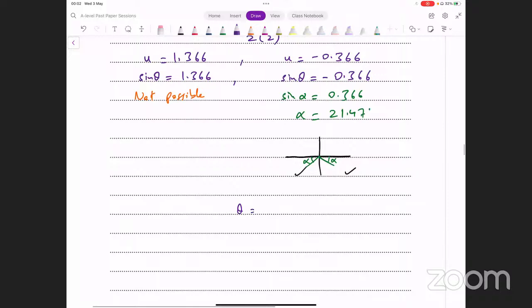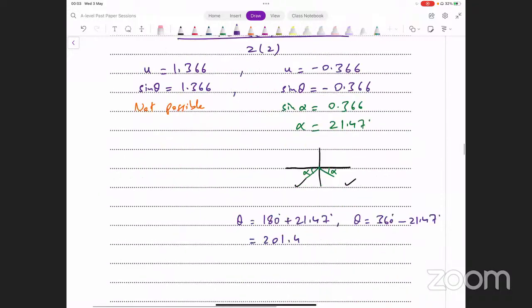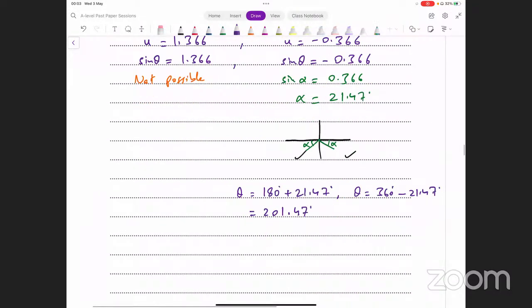थीटा is either equal to 180 plus 21.47 or it's equal to 360 minus 21.47. Let's see what this turns out to be. It's 201.47, or 338.53 degrees. Unless instructed otherwise, you can leave it as it is. These are the two values of theta that we get from this, and these are our final answers. Okay, I hope that makes sense. Yeah, आपकी दो final answers आ गए.